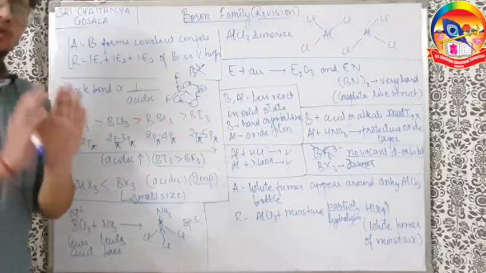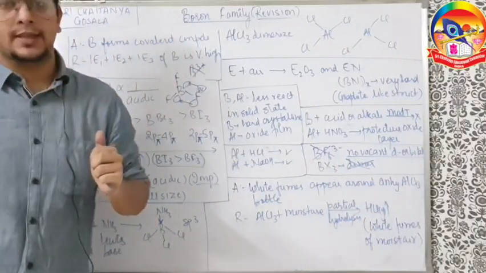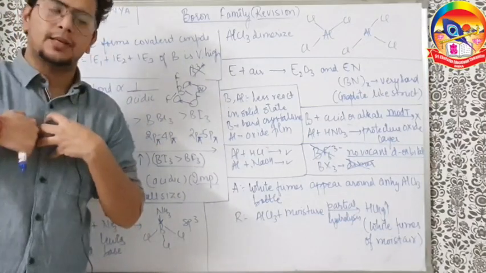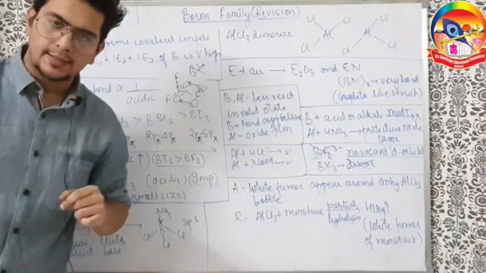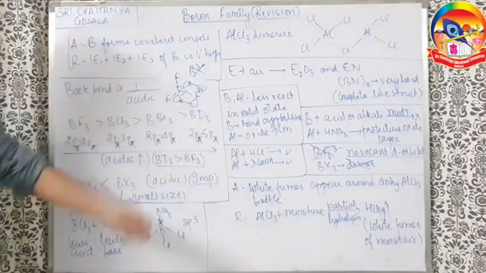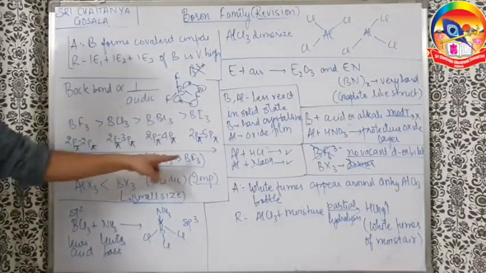Because if boron does not accept the electron happily from iodine, he has to take the electron from outside. So if I am boron, I take electron from outside, I become a lone pair acceptor, a good one, so a good Lewis acid. So the Lewis acidic nature increases up to BI3. So BI3 is a better Lewis acid than BBr3, then BCl3 and then BF3.